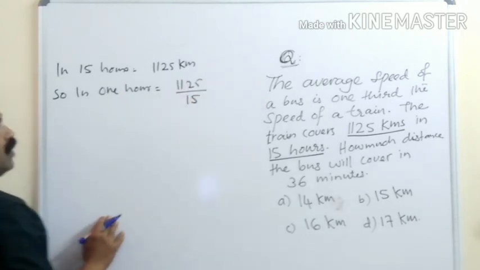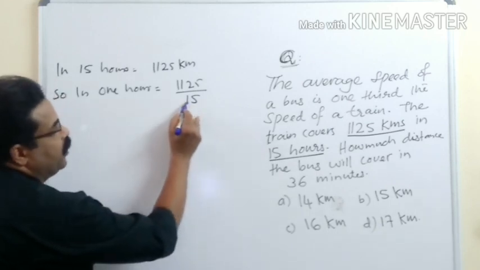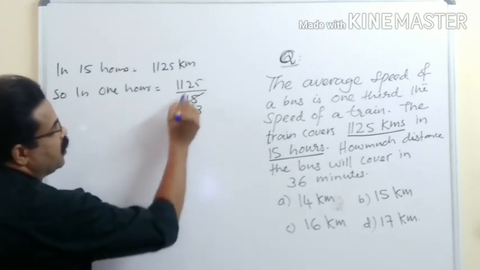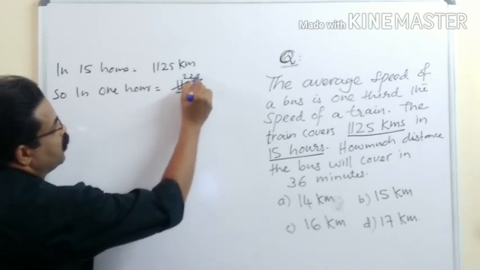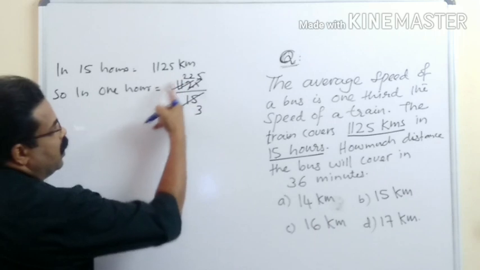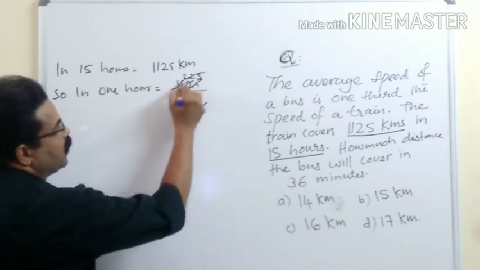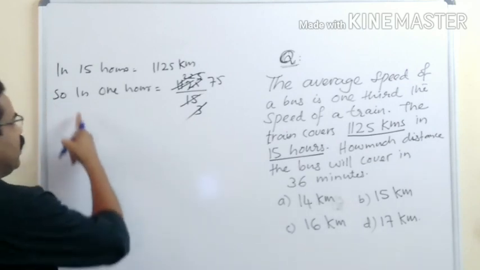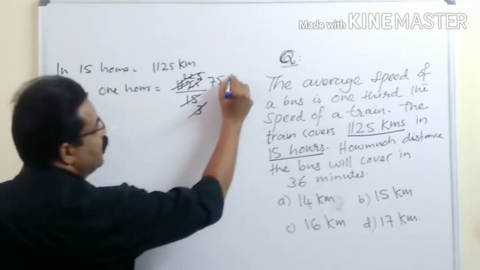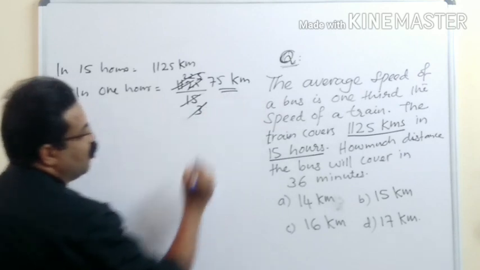So you can cut it with how many? You can cut it with 5. 5 3 times, 5 2 times. Again I can cut it with 3, 7, 5, 75. That means in 1 hour the train will cover 75 kilometers.